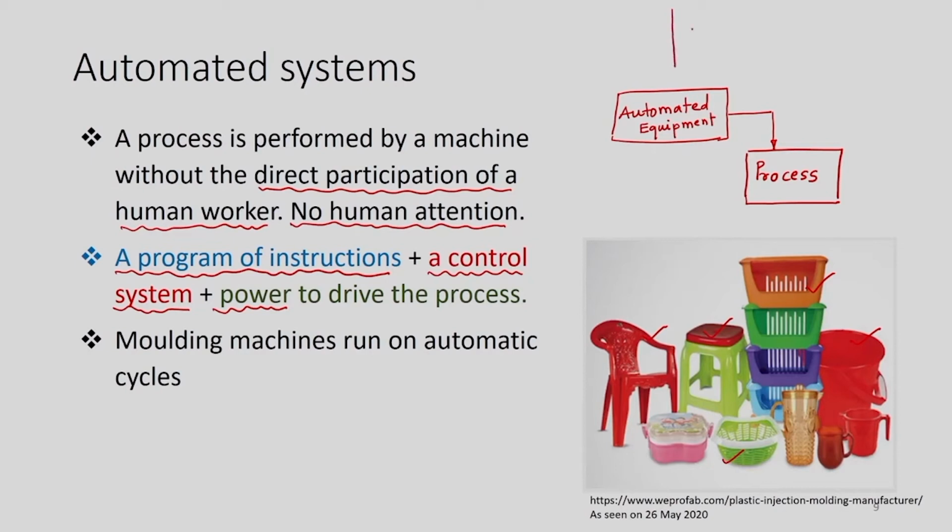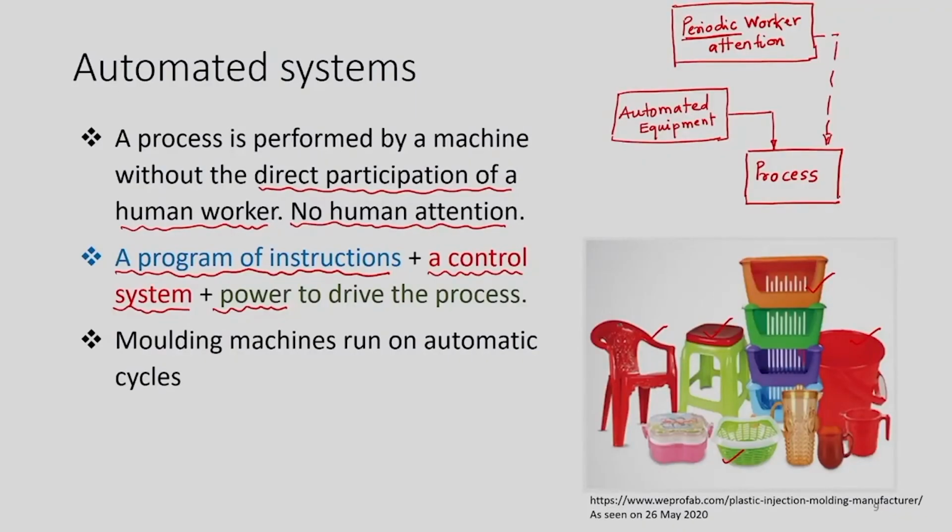And we need to have periodic worker attention. The word periodic is very important here. Periodic means no continuous human attention is required. We can have intermittent attention of the worker just to know whether the automated equipment is working as per our desire and requirements.